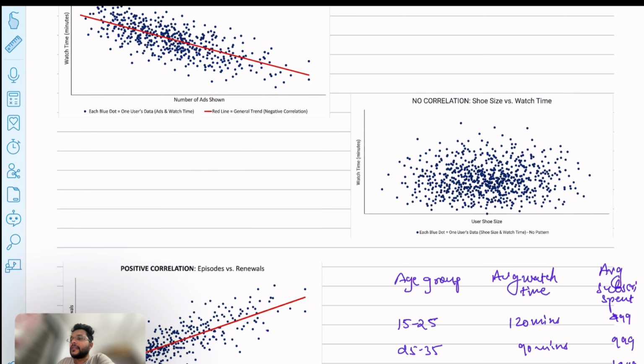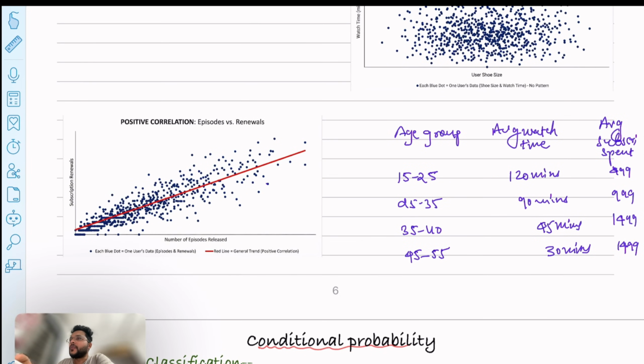Like let's take the example of user shoe size, and we are comparing it with the watch time. So there is no relationship between these two variables, right? So there is no correlation. But if the dots are going up, like let's say if more episodes are released, then more renewals are coming, right? Because the subscription rate will generally increase when more episodes are released. So let's say some show is very popular on Netflix, and if they release more and more episodes, the subscription rates of users will also increase. So that shows us the positive correlation.